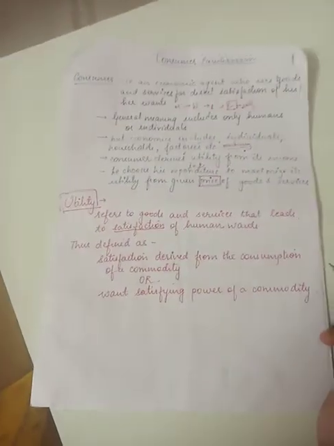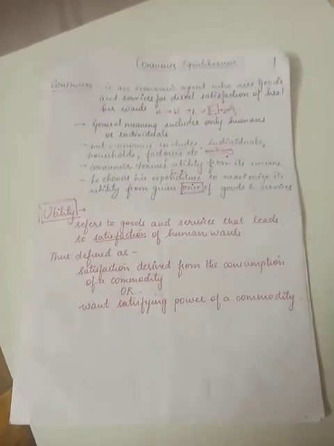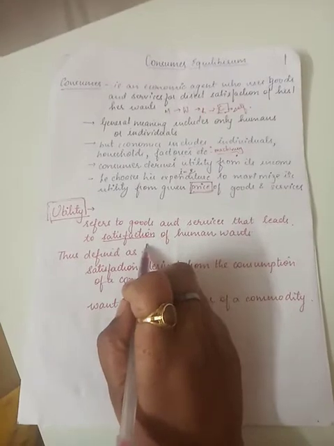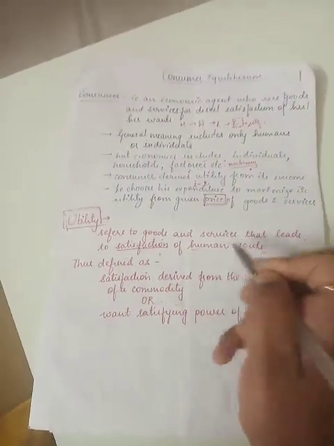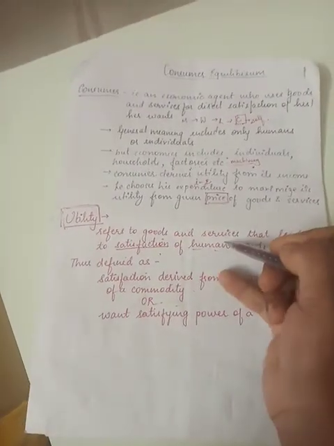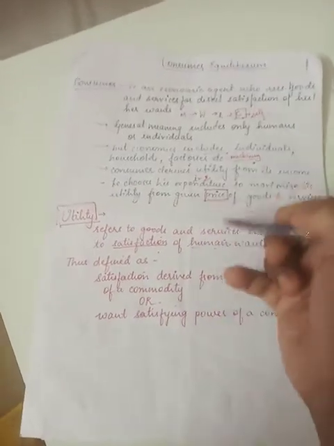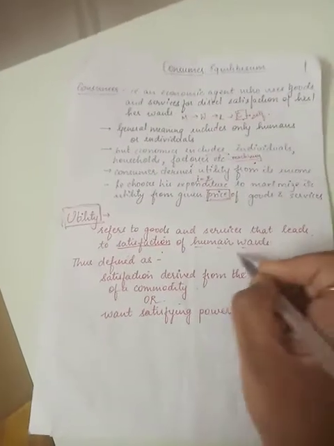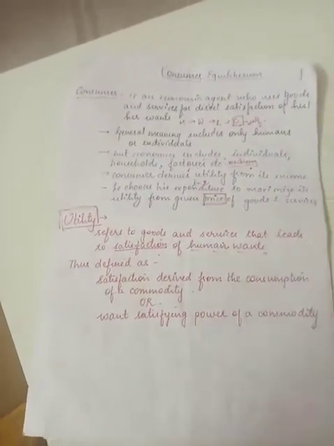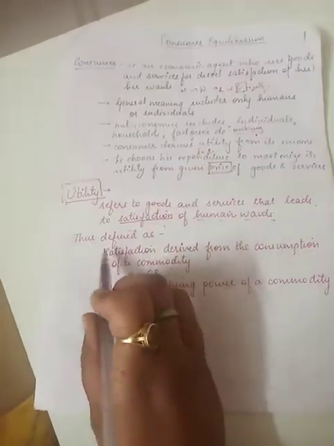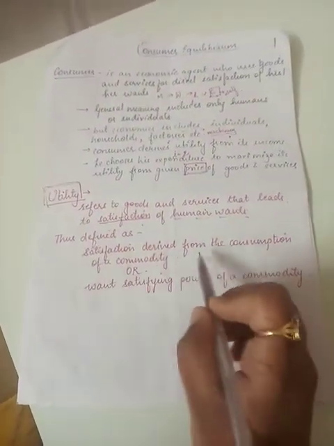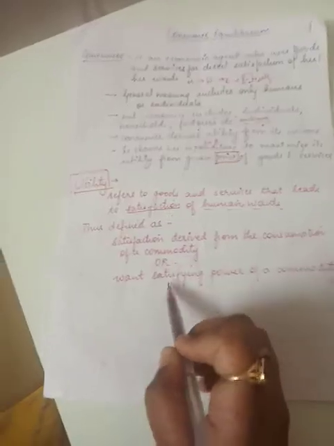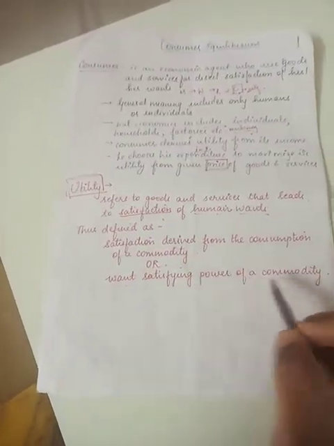For example, if I say I am keeping a bottle of wine, do you have satisfaction from it? No, because it differs from human to human. Certain humans will find satisfaction in that, but certain persons will say no, it is hazardous for health. It differs from one person to another. Thus, when I define this concept called utility, it is the satisfaction derived from the consumption of a commodity, or the want satisfying power of a commodity.